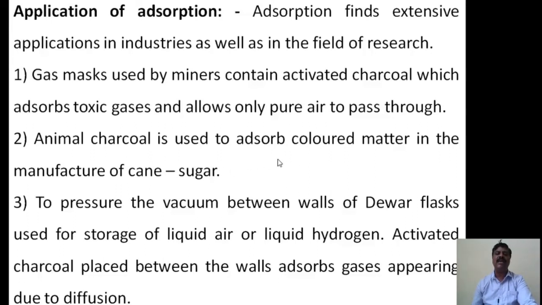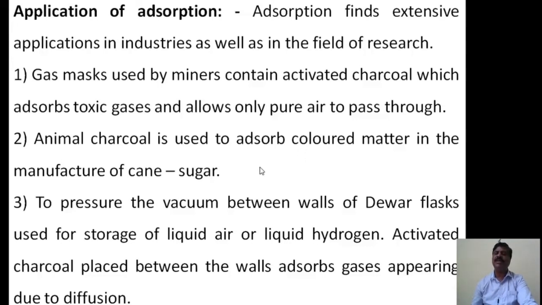Even today some people in villages clean their teeth using coal, because rubbing the coal powder against the teeth removes colored materials like yellow stains. Therefore the animal charcoal adsorbs the colored materials.